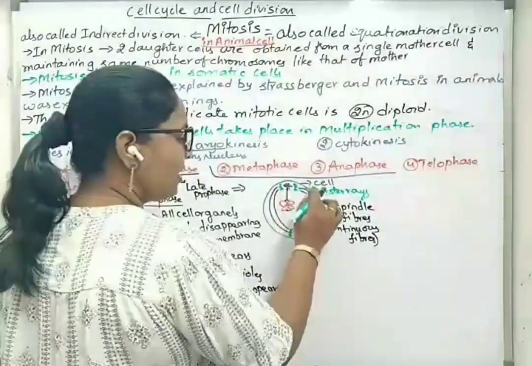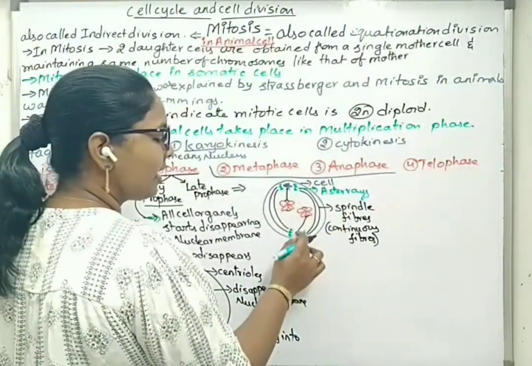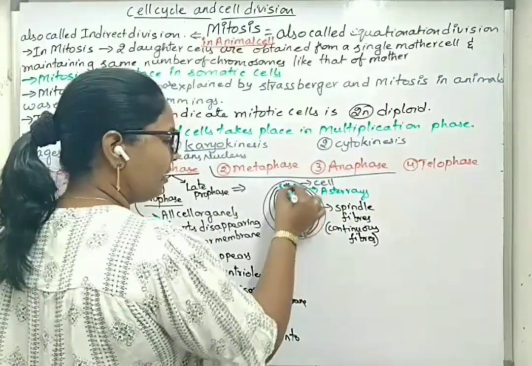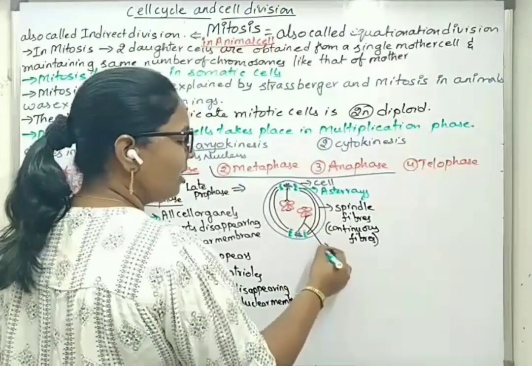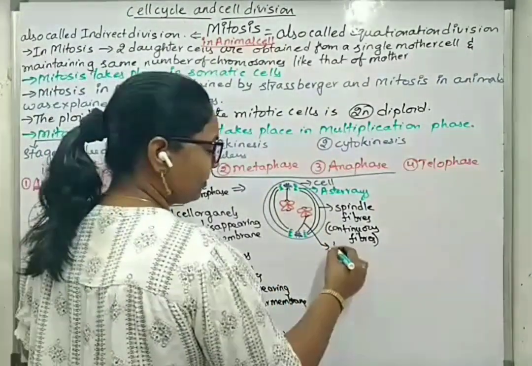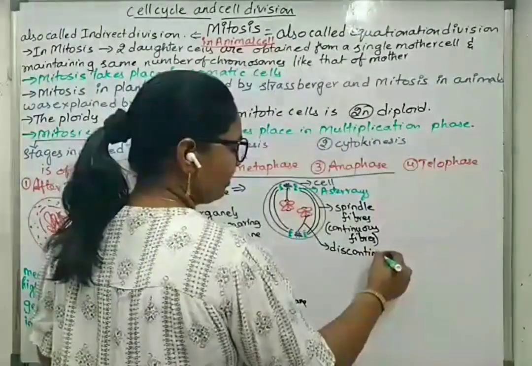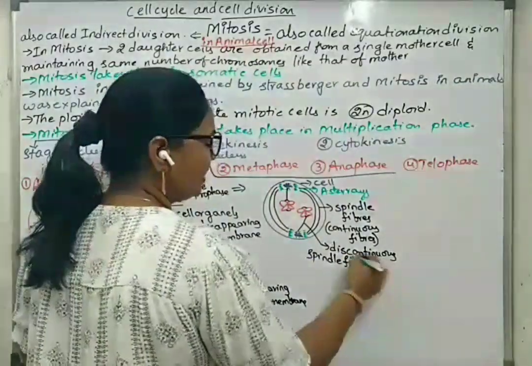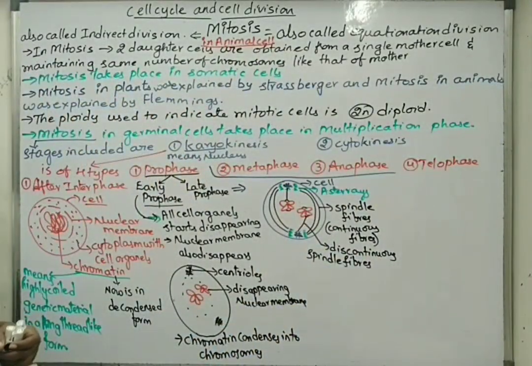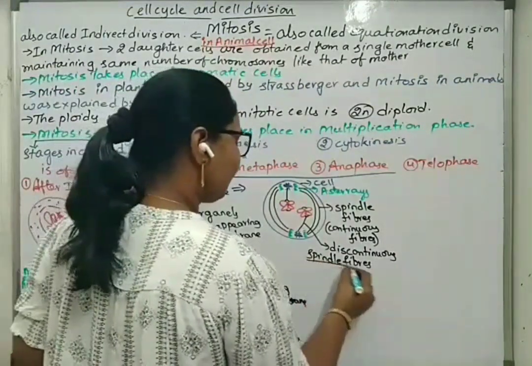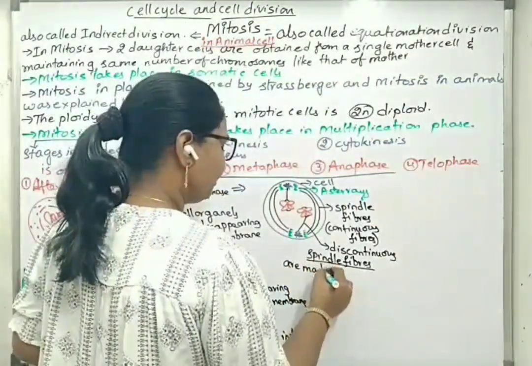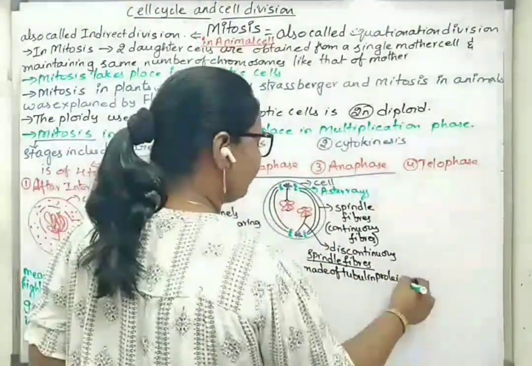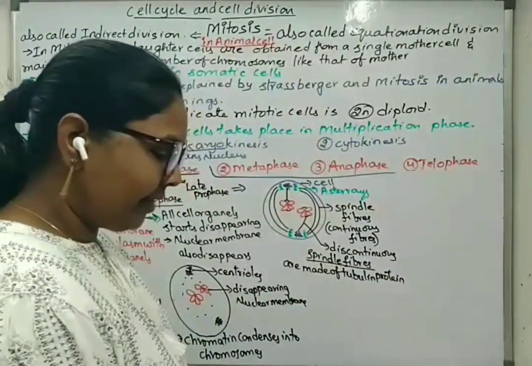Now, when the spindle fibers are touching centrioles on either side, those are called continuous fibers. Now, what about the fibers connecting the centriole to only one side, the kinetochore? These are called discontinuous spindle fibers. Here, spindle fibers are made of tubulin protein. Two types of spindle fibers are formed now.